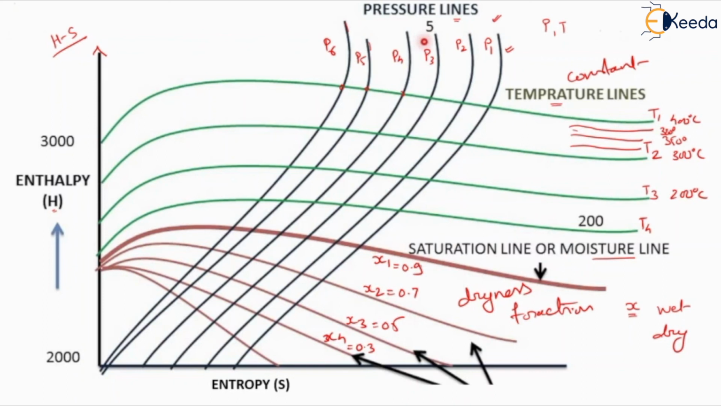If the X value is 1, it means it is completely dry and saturated steam. If it is less than 1, it means that the substance or steam is in wet condition.